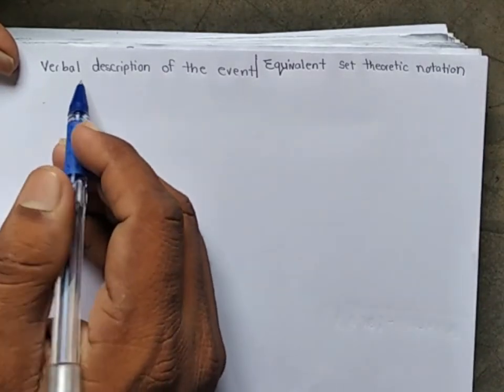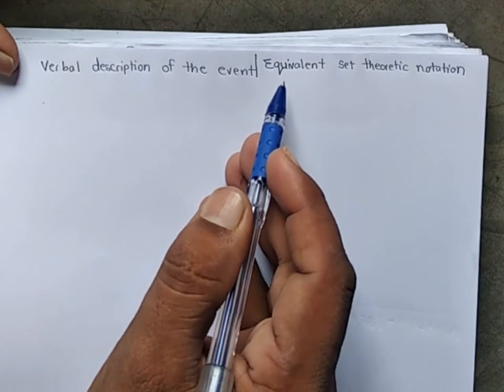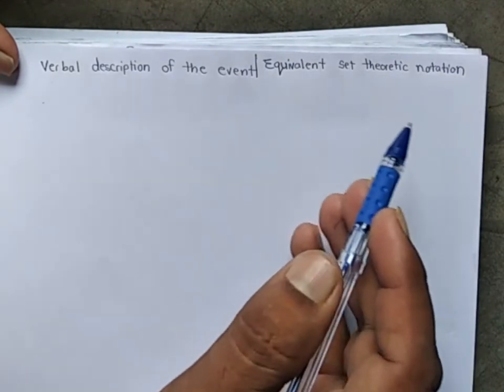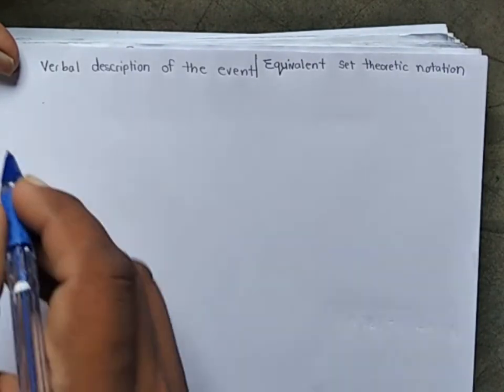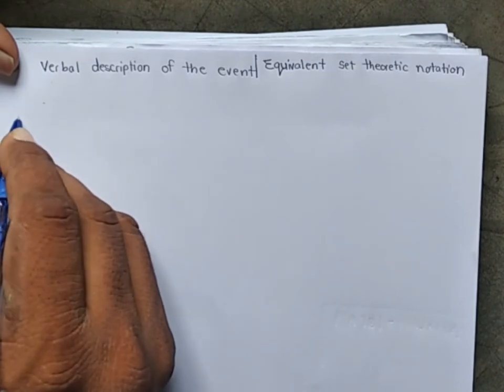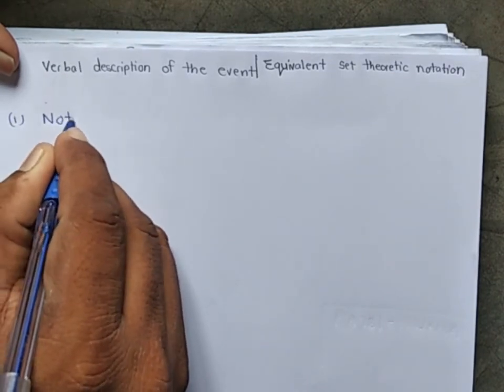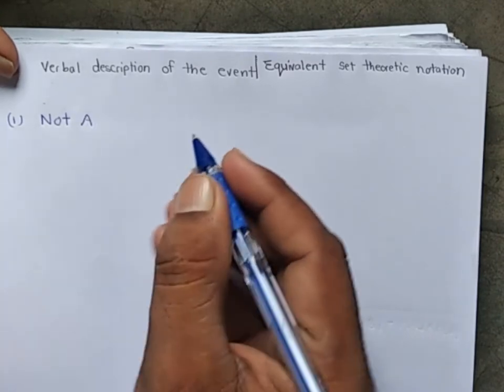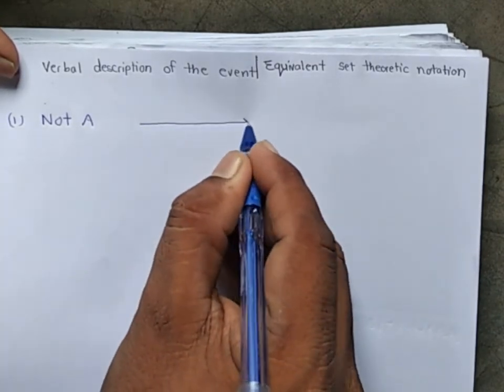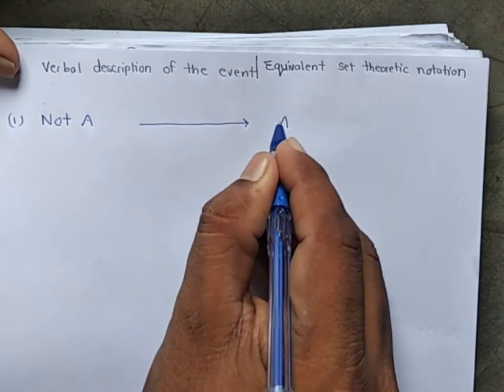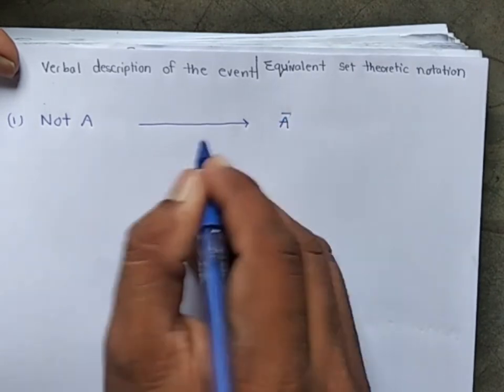Here are some verbal descriptions of the event and their equivalent set theoretic notation. If we write not A, then it is equal to A bar. It is not A.